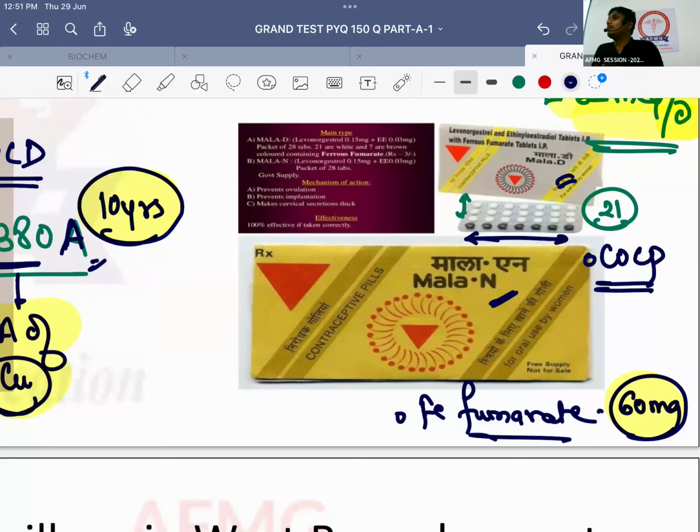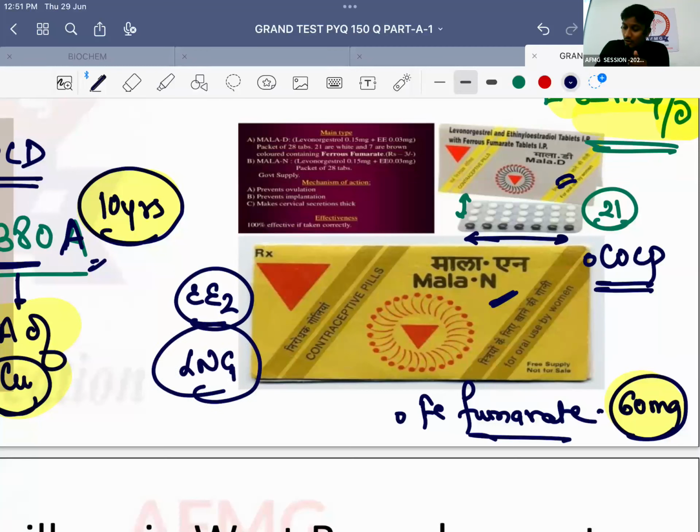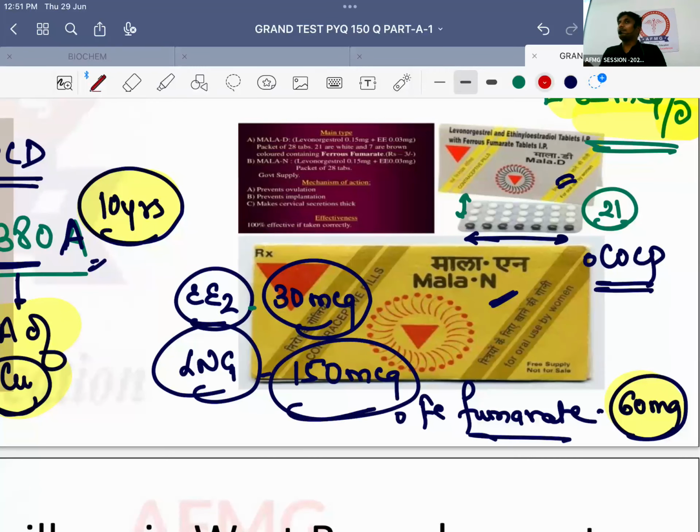Now, COCPs, usually combined oral contraceptive pills, contain two things. They are called combined because they contain estrogen as well as progesterone. Estrogen in the form of ethinyl estradiol and progesterone in the form of levonorgestrel. How much is ethinyl estradiol? 30 mcg, that is 30 microgram. This was a question. So ethinyl estradiol 30 micrograms and levonorgestrel 150 micrograms. Please remember. So how much is ethinyl estradiol? 30 microgram. And levonorgestrel? 150 micrograms.